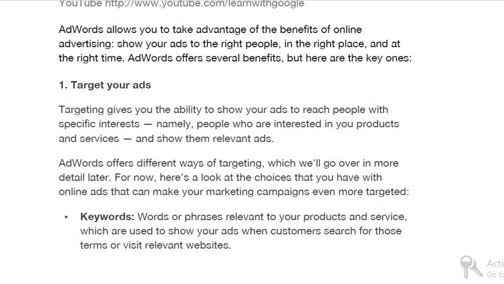And display advertising is where advertisements appear on different websites, mobile applications, right? Whether Android or iOS mobile applications, or social media websites.